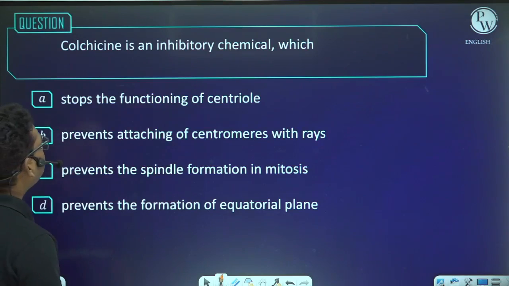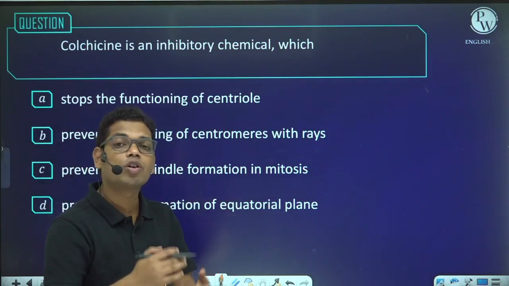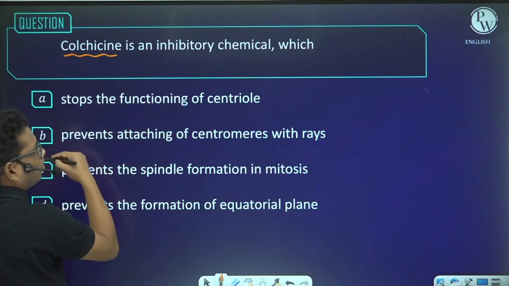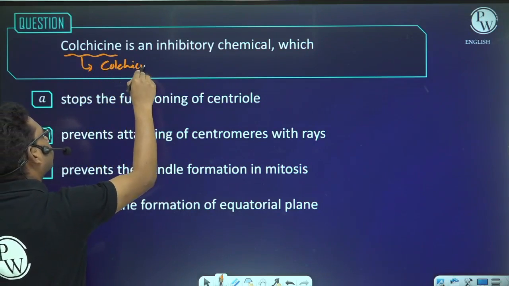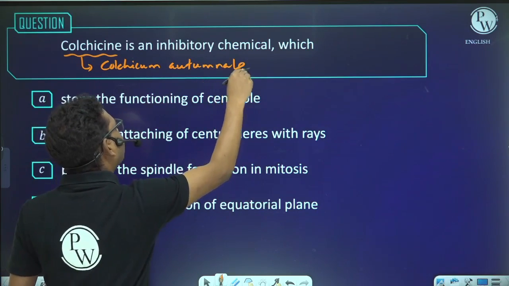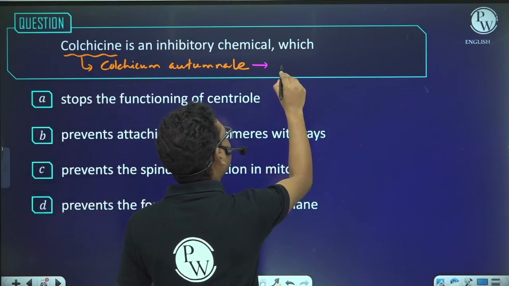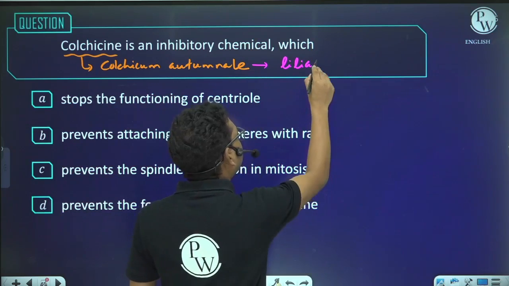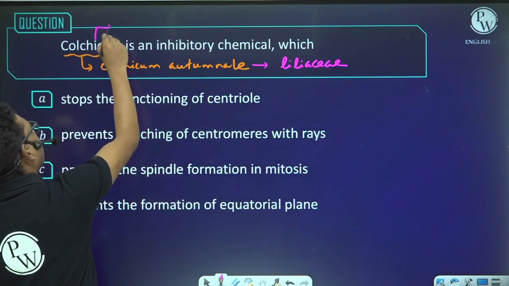Right? Colchicine is an inhibitor chemical, and this colchicine is basically obtained from Colchicum autumnale. So this is a mitotic poison. And this Colchicum autumnale is a member of the Liliaceae family. Which family? Liliaceae family. So what is this colchicine? This is a mitotic poison.